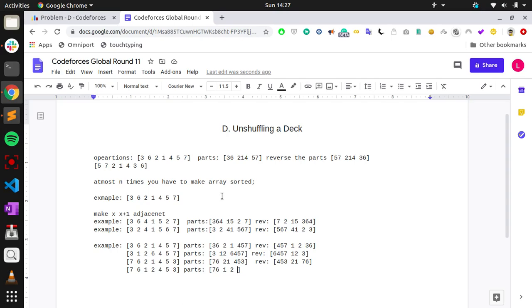After 2, 4, 5, 3 should be in one part. So once we reverse it, 4, 5, 3 is one part, then 2, then 1, then 7, 6. So you see that. No matter how they are, you can just make them consecutive. So suppose you made 1, 2, 3.